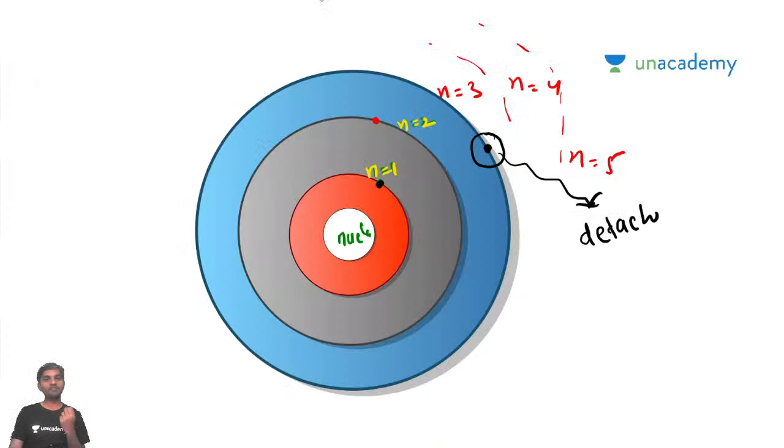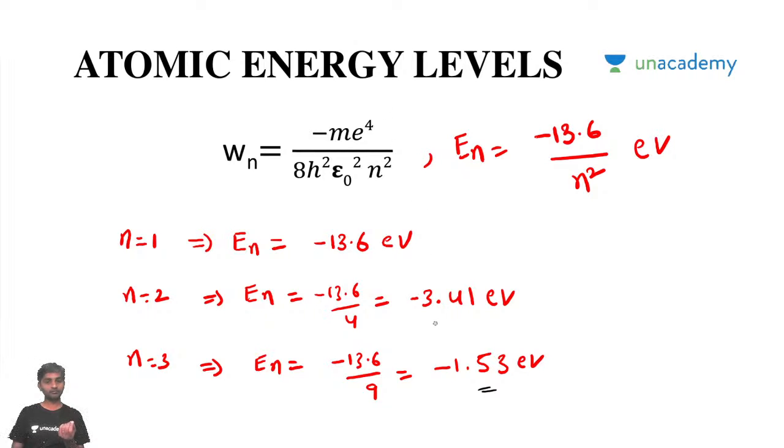Let's say if the electron is in the second orbit, it requires a minimum amount of 3.4 electron volts to detach itself from the nucleus. So this is how we need to understand.